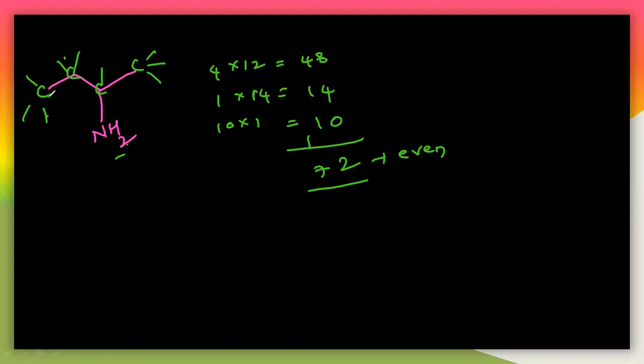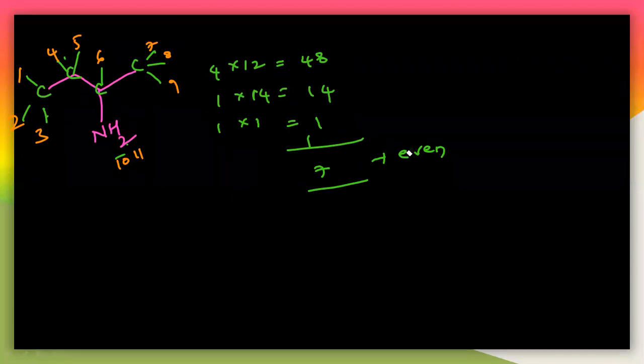So see here, the number of hydrogens we have to check. This is 3 here, 1, 2, 3, and 4, 5, 6, 7, 8, 9, 10, 11. There are 11 hydrogens, so you have to calculate as 11 here. So how much will you get then? 11 hydrogens are there.